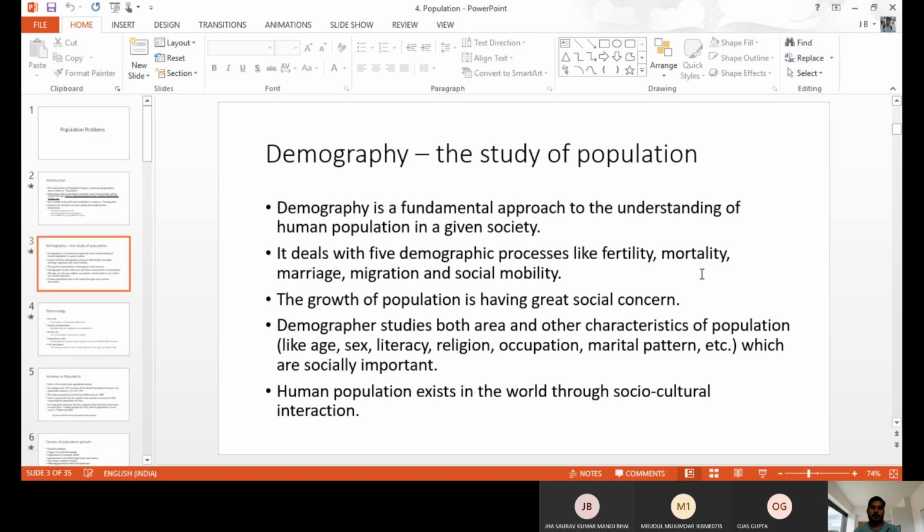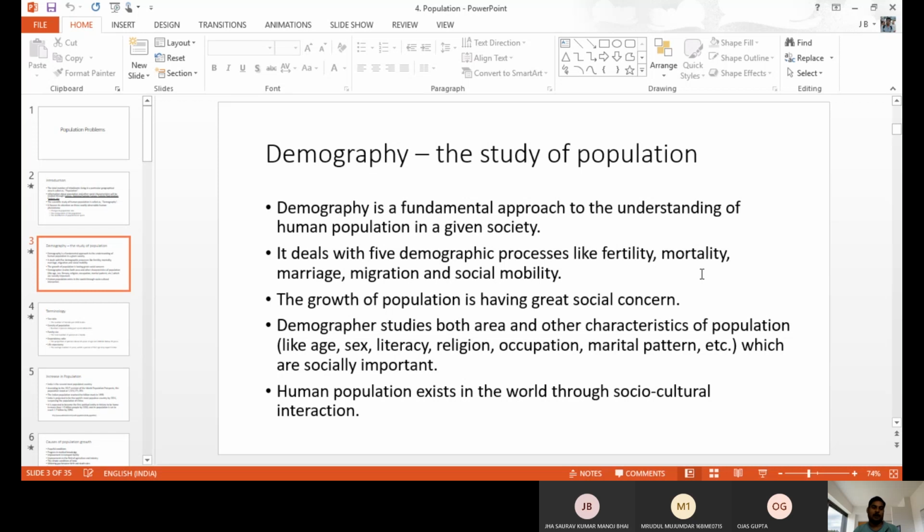Its fundamental approach is to understand the human population in a given area, how many people are there, and it also deals with other things like fertility rate, mortality rate, marriage, eligible couples for childbearing, migration, and social mobility, for a given area or population.